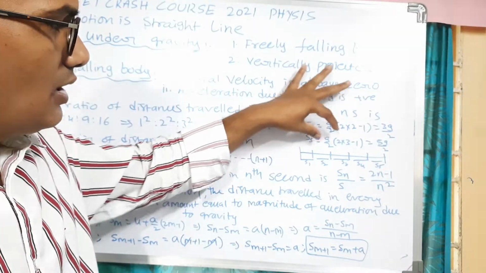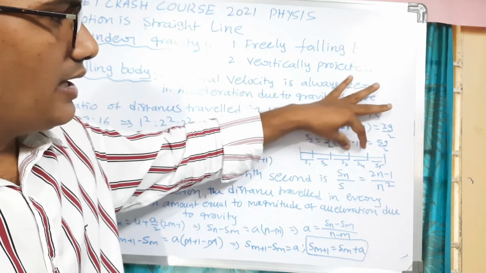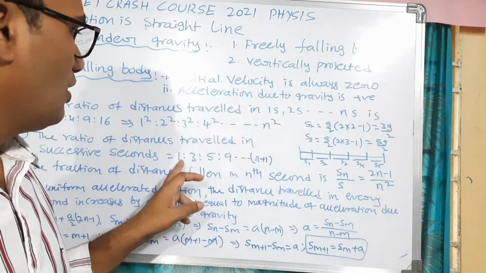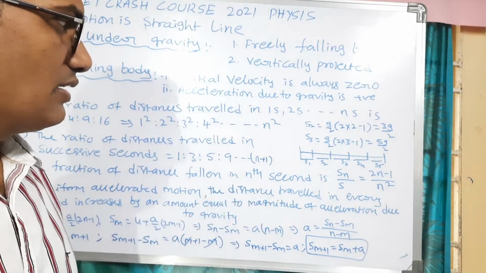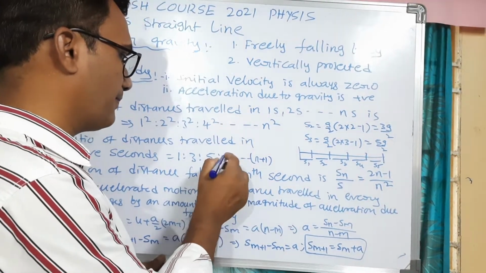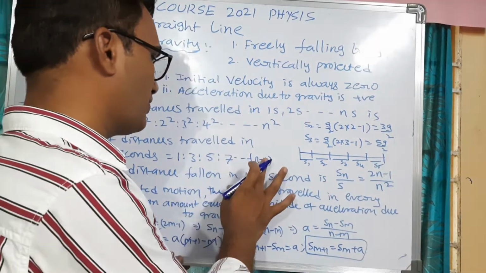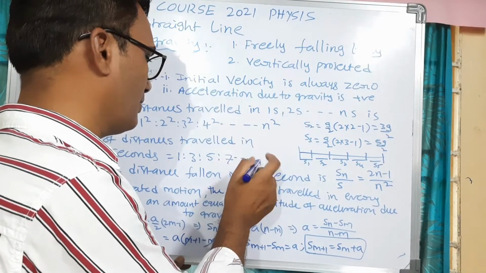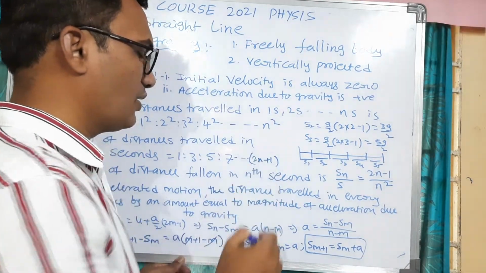So this is g by 2, this is 3g by 2, this is 5g by 2, and like 7g by 2, and so on we'll get it. So the ratio will be 1 is to 3 is to 5 is to 7 is to, and so on. It's not n plus 1, it will be 2n minus 1 we can write. So here it will be 2n minus 1.